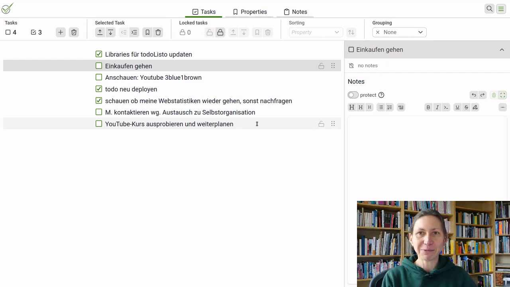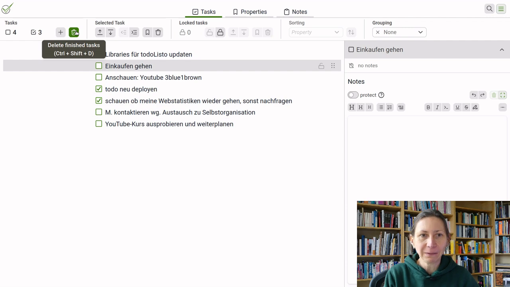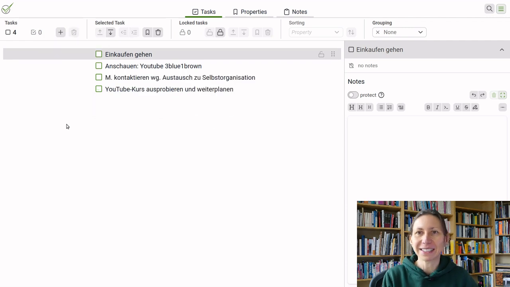And to celebrate what you have achieved, you can click this wonderful button up here, and those tasks are gone. So now it's less. It may still be a long list on your screen. Don't panic, no problem. We'll get to that tomorrow. If it's less than this, it's fine. If you have nothing left on your list, great.